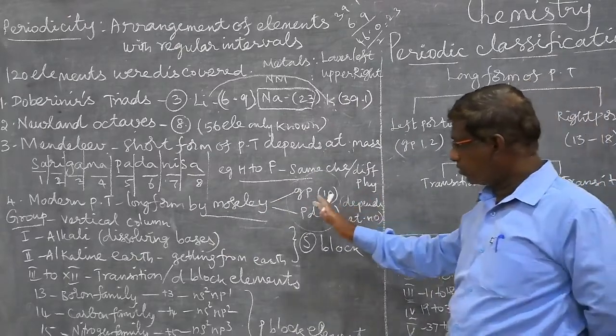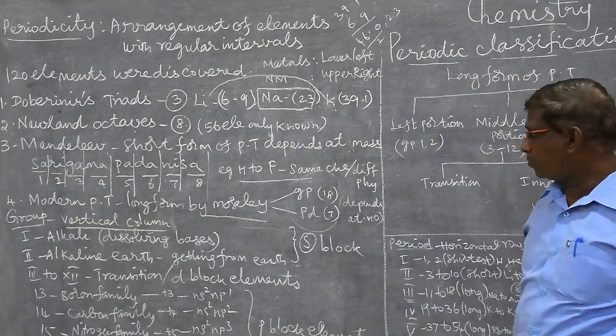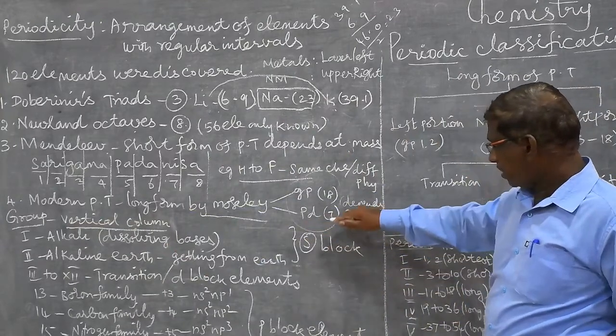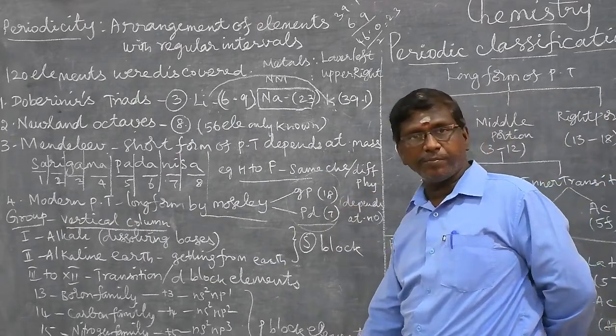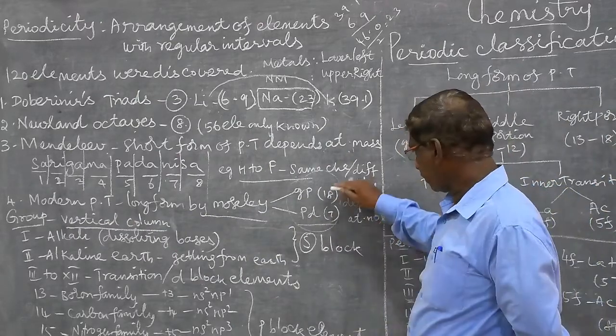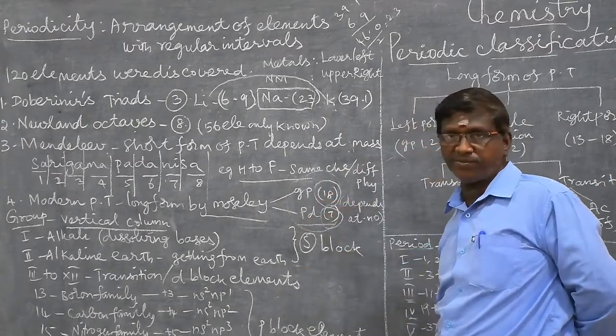What are groups? Group means vertical columns. Vertical columns are called groups. Horizontal rows are called periods. How many groups and periods are in the periodic table? 18 groups and 7 periods.